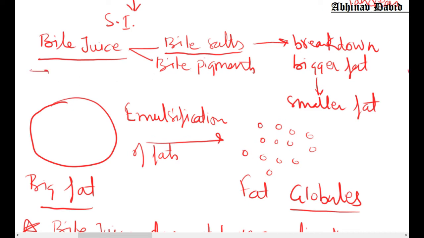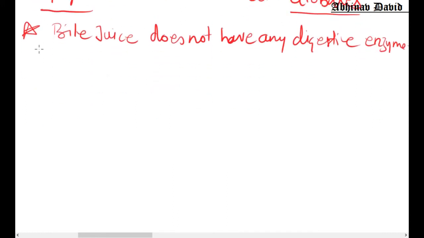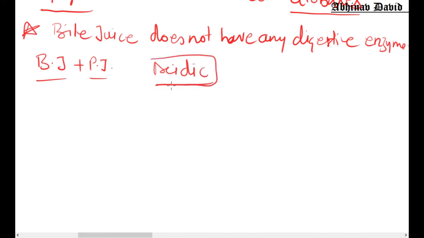Now what is the second function of the bile juice? Let us discuss the second function. Now bile juice along with pancreatic juice. What is the medium of the food coming from the stomach? The medium of the food coming from the stomach is acidic. Why? Because of the hydrochloric acid. Now this medium has to be changed to basic or alkaline.